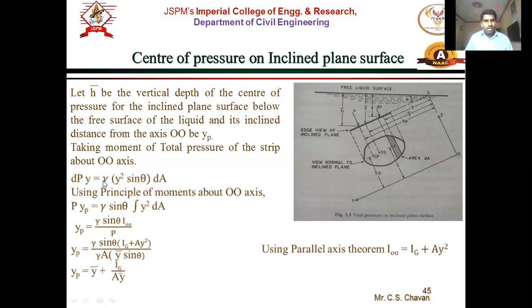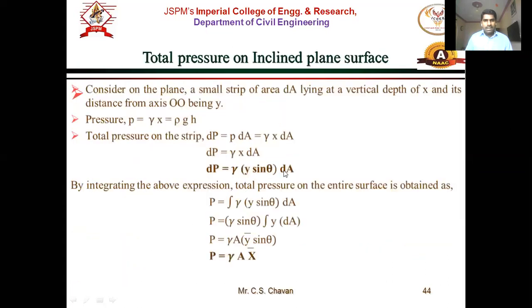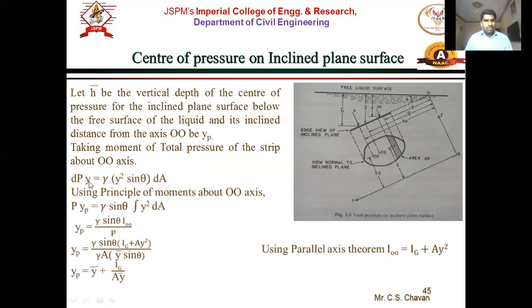Previously we derived delta P as gamma y sin theta into dA. So the same expression: gamma y sin theta into y into dA is delta P into y.